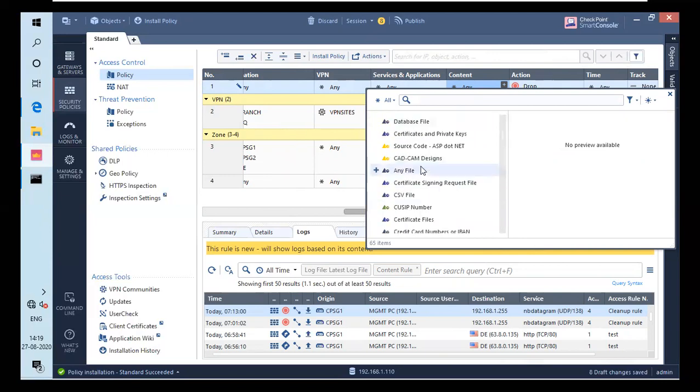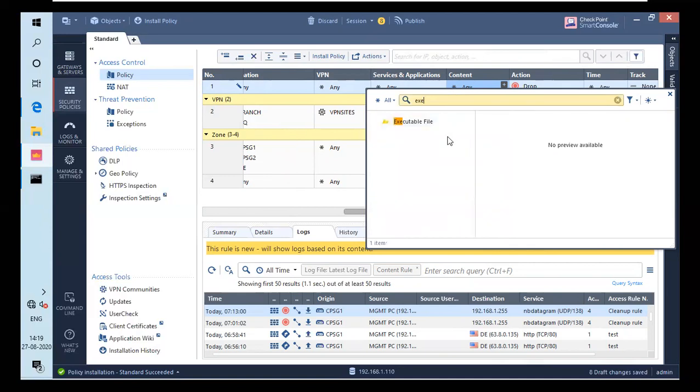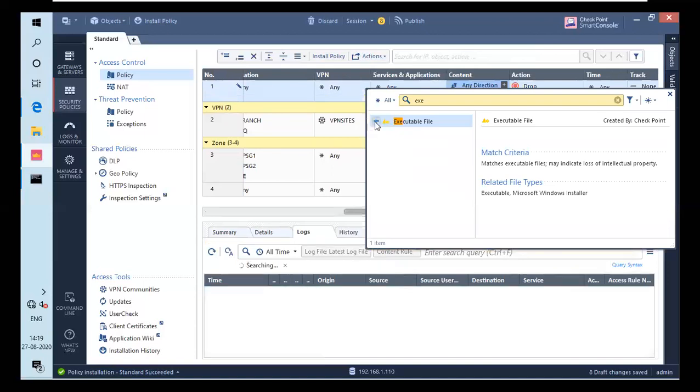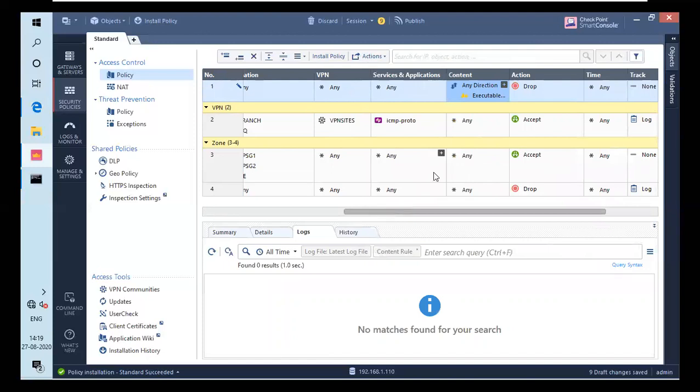So I will go for exe file. So that's executable file. Yeah, executable file, and I will click plus so that it can be added. Yeah. So the thing that I told you about is upload and download any exe file. So let's check that. So what you have to do is right click on this, and it will give you